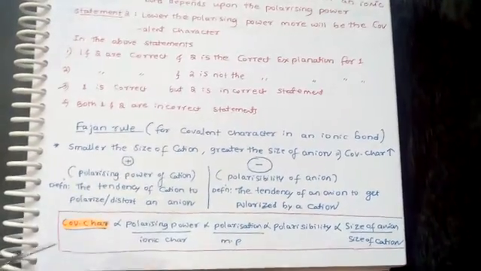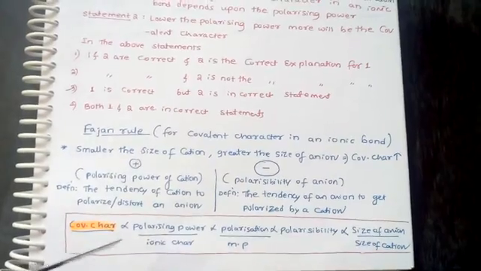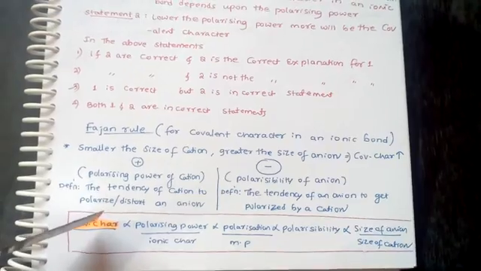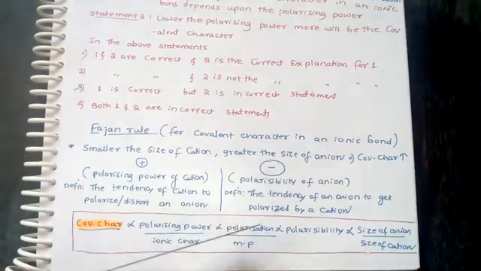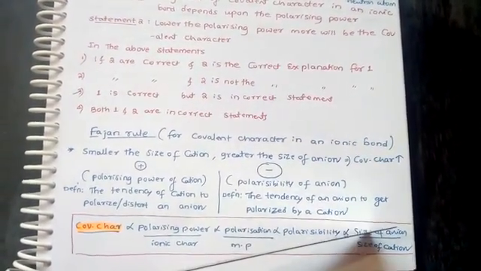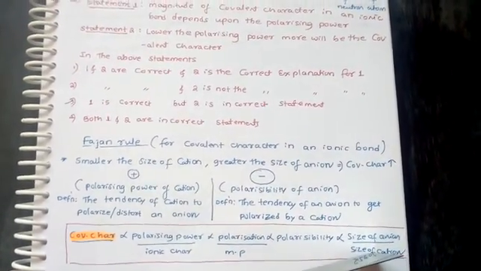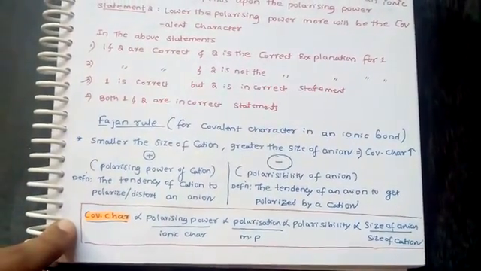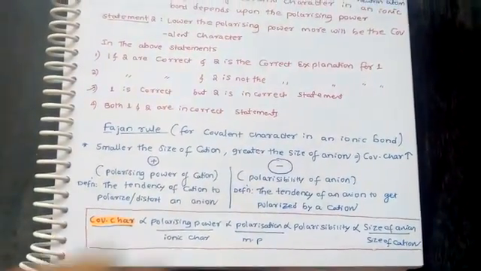I have made a simple trick; if you know this relation, you can solve so many questions based on this. Covalent character is directly proportional to the polarizing power of the cation, polarization and polarizability of the anion, and size of the anion, and it is inversely proportional to ionic character, melting point and size of the cation. Friends, if you know this one single relation, you can solve many different types of questions based on this.